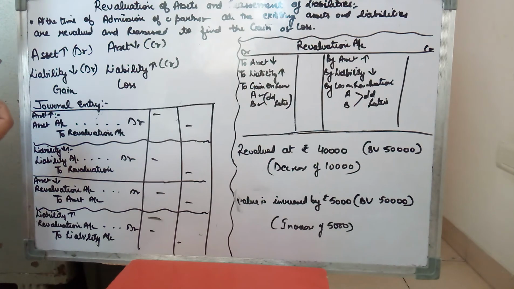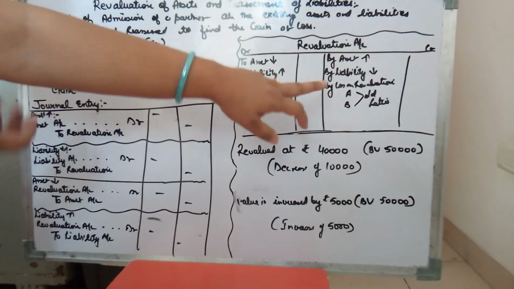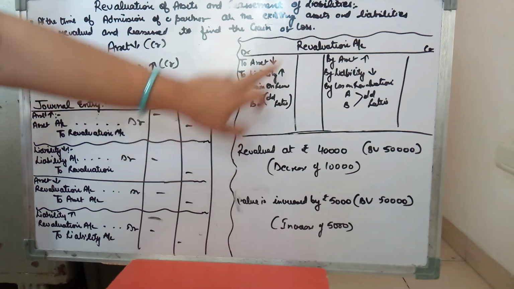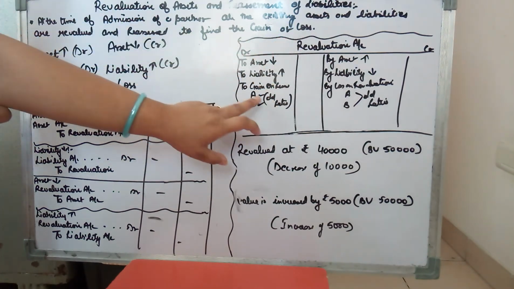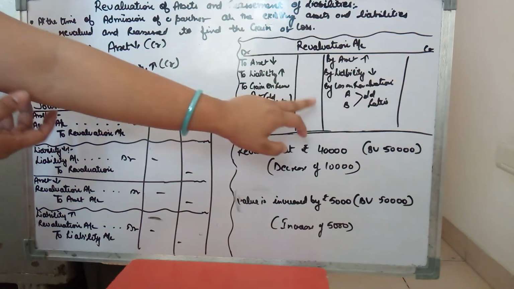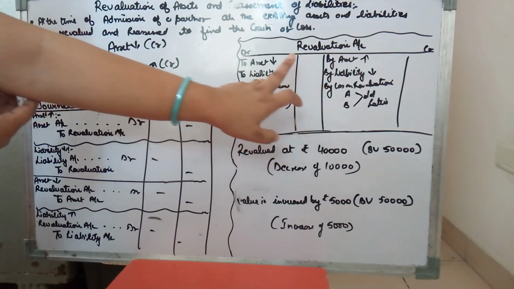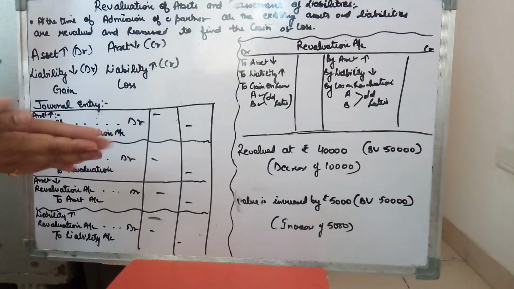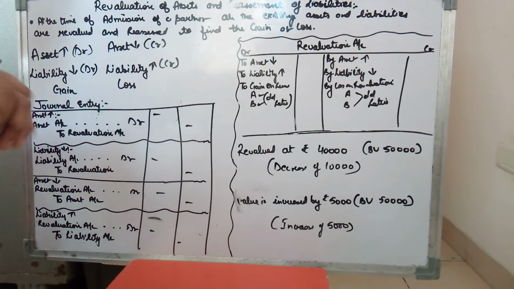Now what is your task for today? Prepare all the revaluation accounts by passing the necessary journal entries, and at the end you will pass the journal entry for profit and loss also. The entry for profit will be revaluation account debit to A capital account, to B capital account. In case there is a loss, your entry will be A capital account debit, B capital account debit to revaluation. Okay, so just do your questions based on this topic, revaluation of assets and reassessment of liabilities.